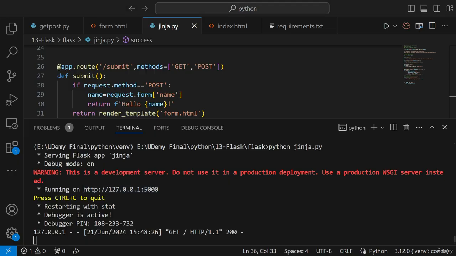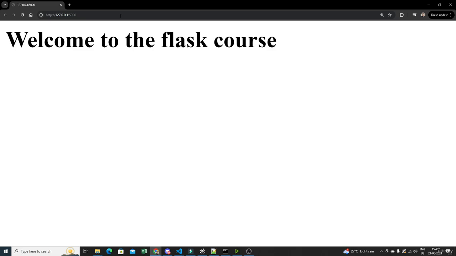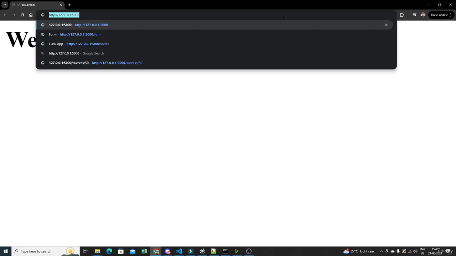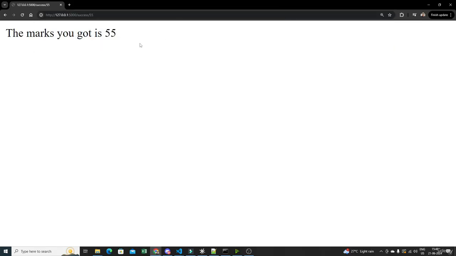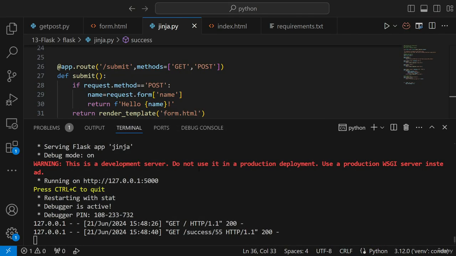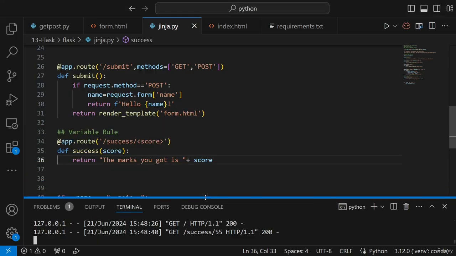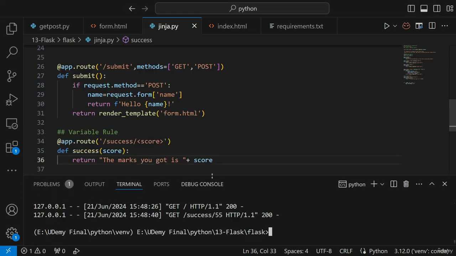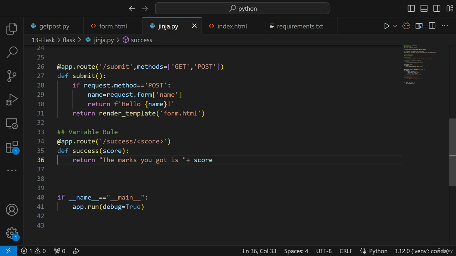After I click this link, I will be able to get this HTML page. Now I'm just going to write slash and my route was success, and let's say I'll give some value 55. So here you can see you are able to display this: the marks you got is 55. Now one important thing over here is that this value that I'm specifying is by default a string value. Since it is a string value, let me close the terminal for the time being. Now if it is a string value, I will be able to give it directly over here.